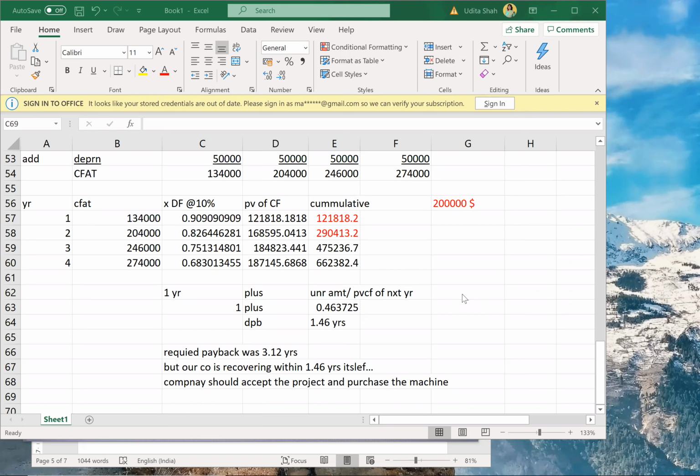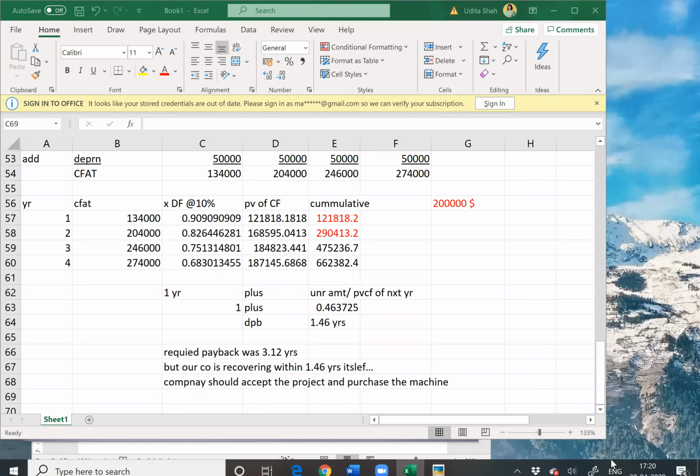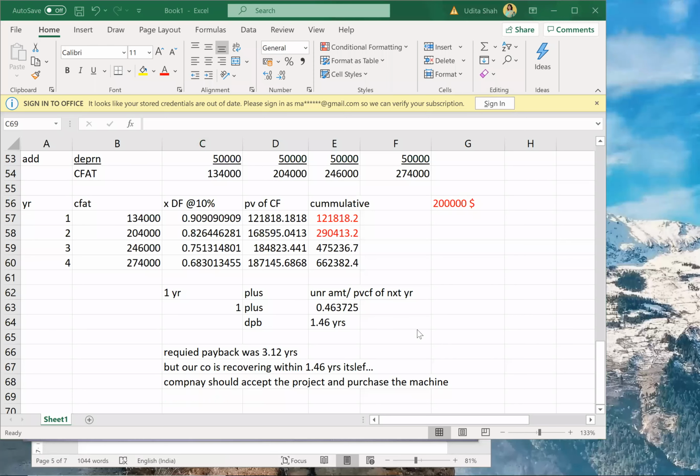See if you understood. Okay, so will you guys do a homework? Should I give a homework for discounted payback? Will you guys try it?